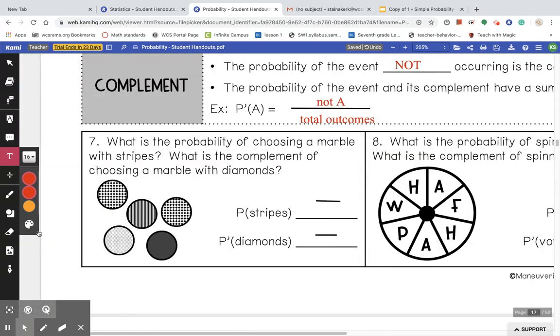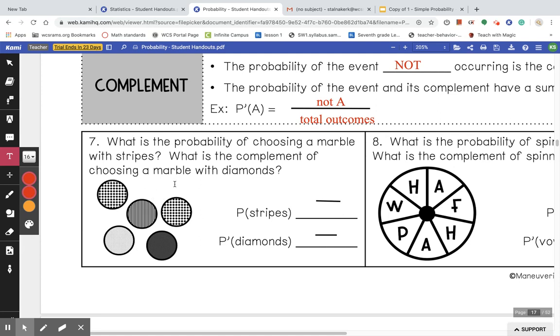All right, question number 7. What is the probability of choosing a marble with stripes? Okay, I'm just going to stop there. So let's look at our marbles. They're all very different, but the only one I see with stripes, there's only one, and it's this one right here.